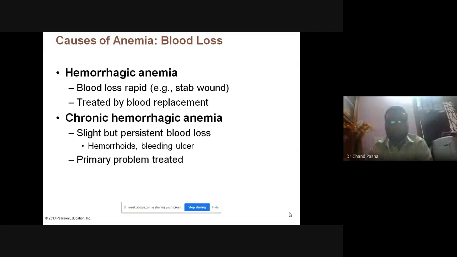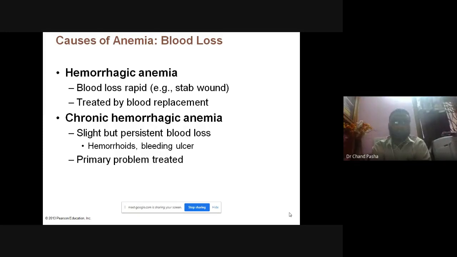Let's see, ulcers or what you call your piles. Here, there is not huge loss, but there is a slight loss. It is hemorrhoids. In case of your stomach, sometimes small ulcers are produced and that goes on continuously leaking the blood, and small ulcers also will be continuously leading into the formation of this chronic hemorrhagic anemia. This should be addressed.